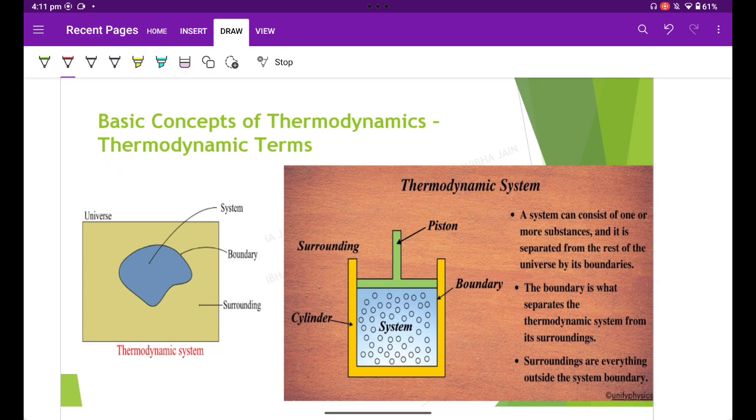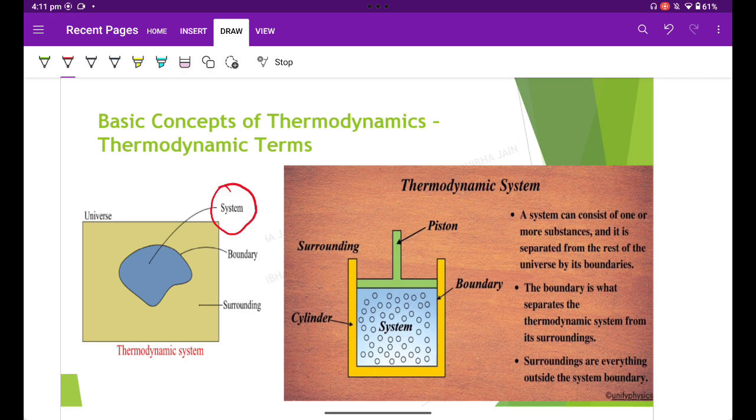Number one, that is system. The application of thermodynamic principles begins by defining a system that is in some sense distinct from the surroundings. For example, a system could be a sample of gas inside a cylinder with a movable piston, an entire steam engine, the planet Earth, or even the entire universe. In general, systems are free to exchange heat, work, and other forms of energy with their surroundings.